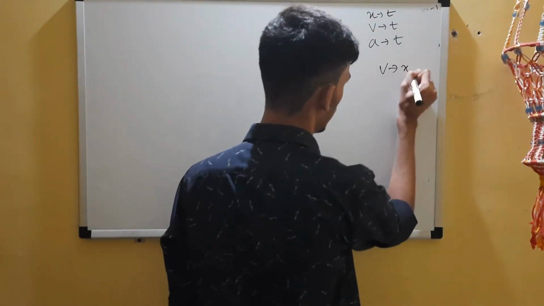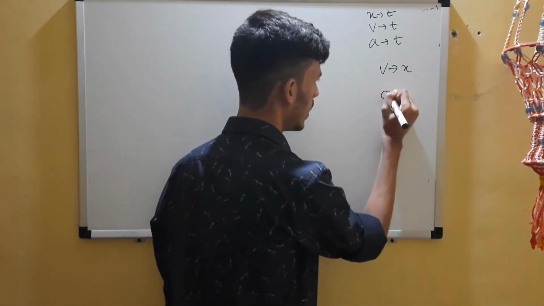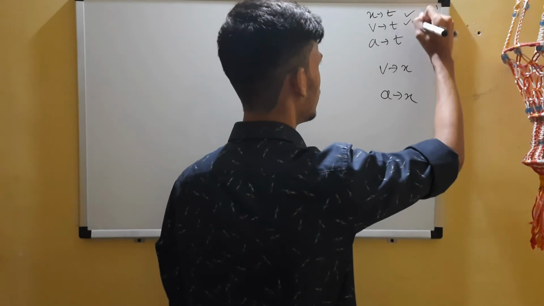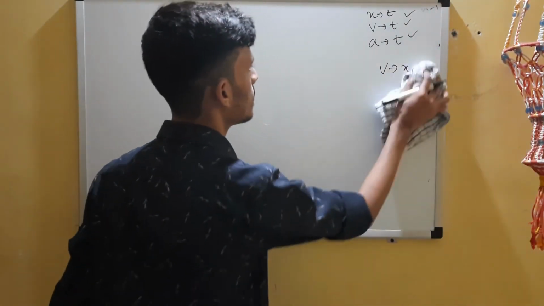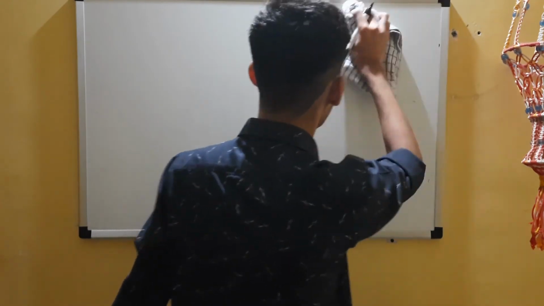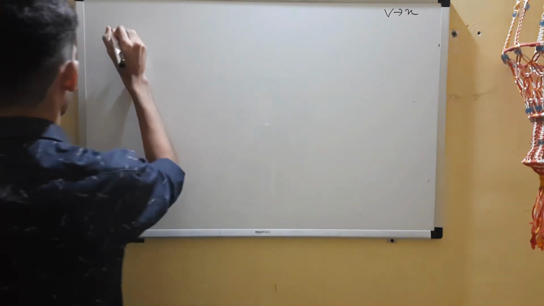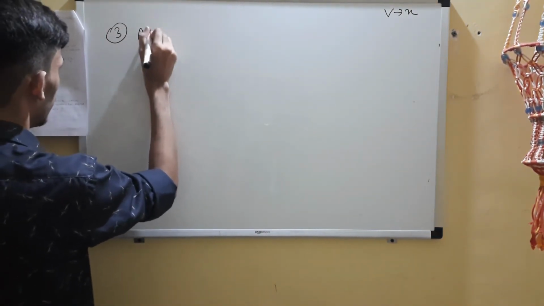We have equations in which v is related to x, and next we will have a related to x. In the previous one we almost discussed all three of these. Now the problems will be on the v to x relation. So the third one, it's an IEEE question.